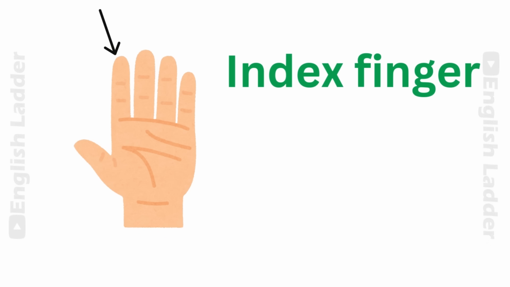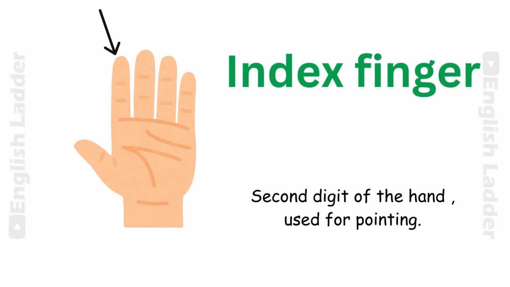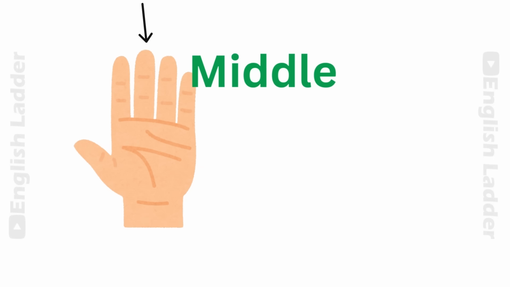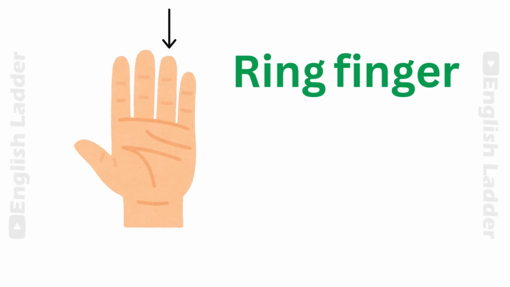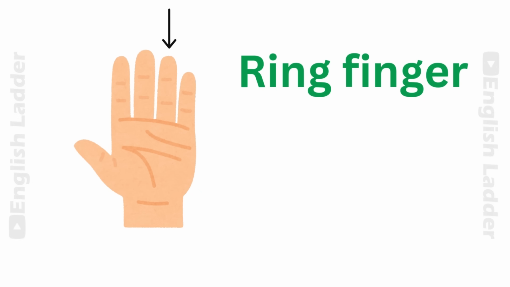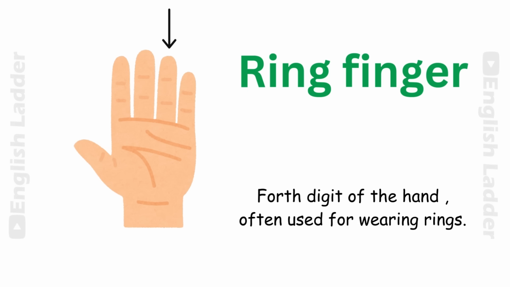Index finger. Second digit of the hand used for pointing. Middle finger. Third digit of the hand. Ring finger. Fourth digit of the hand, often used for wearing rings.